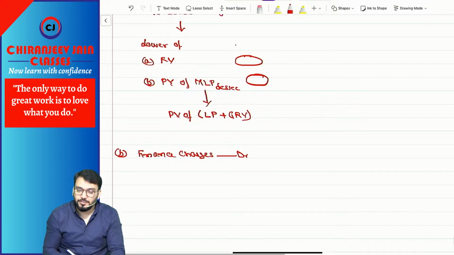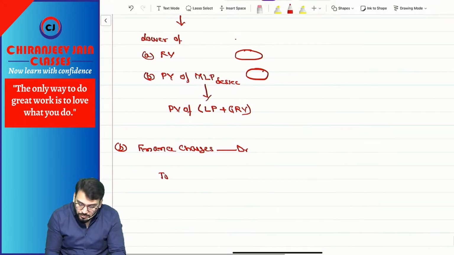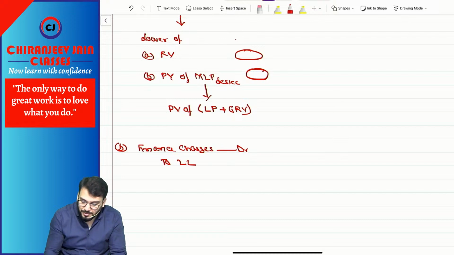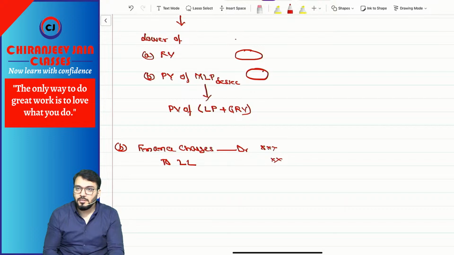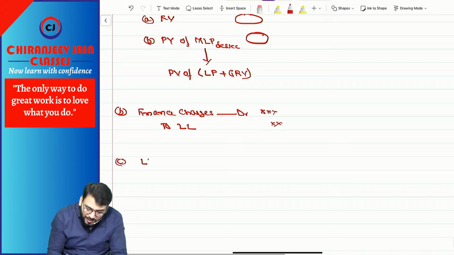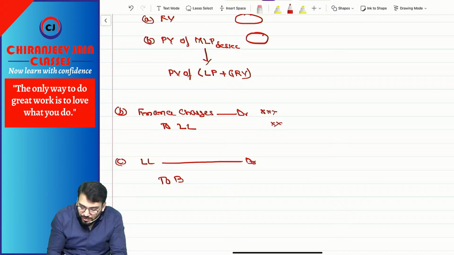Finance charges account debit to bank, or if you want to do two journal entries you can do that also, to lease liability. Better is to lease liability. First you recognize finance charges, applied on the opening lease liability. And then you pay: lease liability account debit to bank as per the contractual amount.